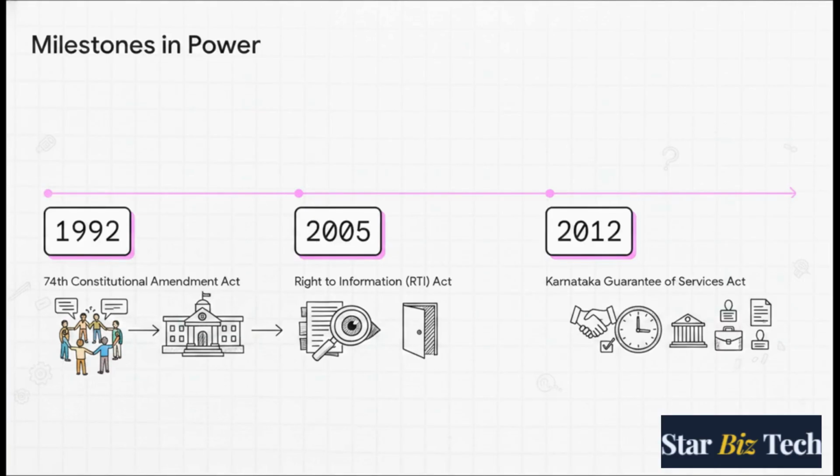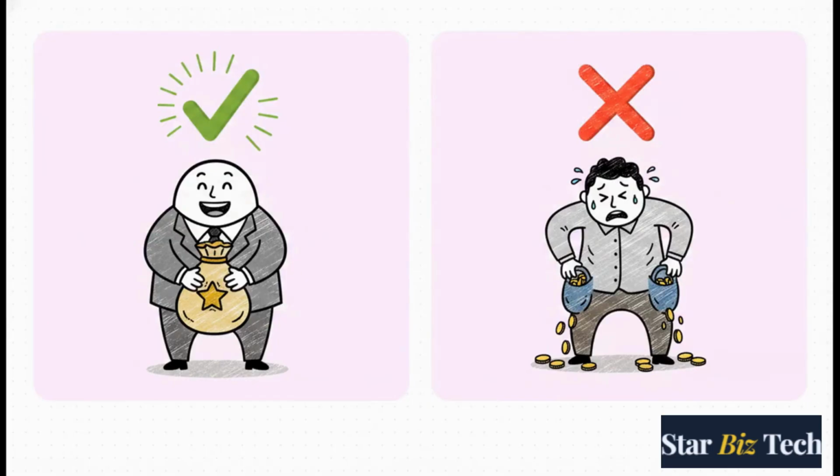And finally, a huge win in April 2012, the Karnataka Guarantee of Services to Citizens Act. This finally mandated time-bound services across 11 key departments. To really grasp just how powerful that 2012 act is, look at the direct financial consequences. It didn't just ask nicely for better governance. It brought actual, literal penalties. Officials with no complaints against them, 0 default officials, actually receive incentives. But defaulting officials are forced to pay a compensatory penalty straight out of their own pockets, ranging from 20 to 250 rupees, for failing to deliver services on time. It's just a brilliant way to hit them in the wallet and enforce real accountability.